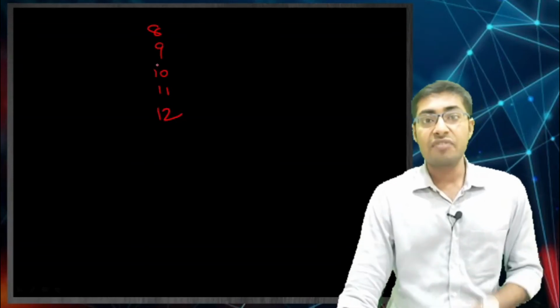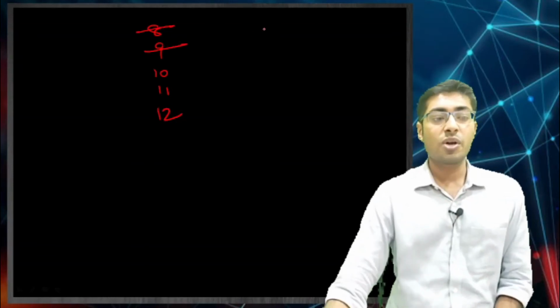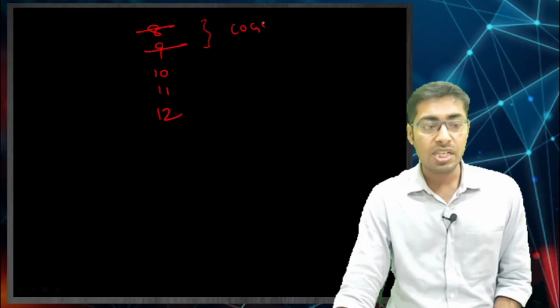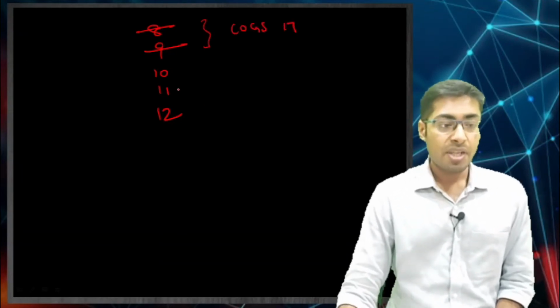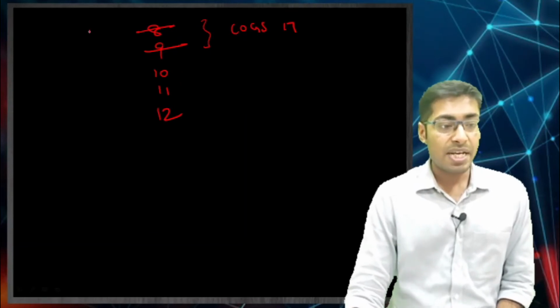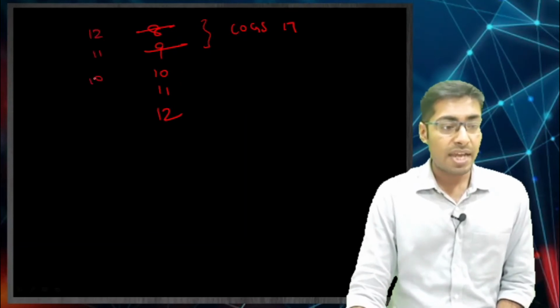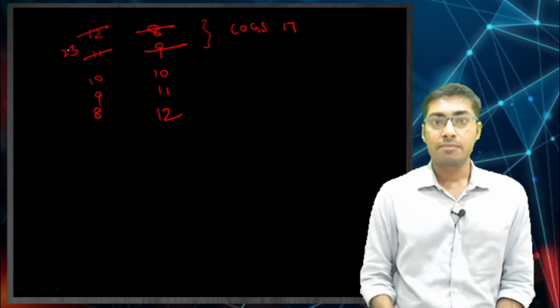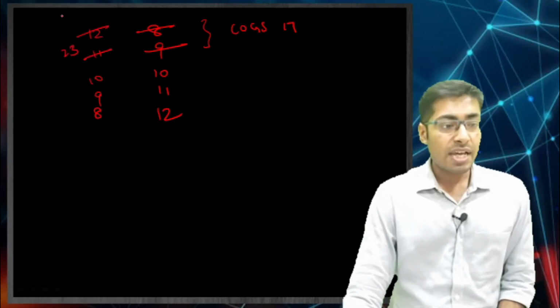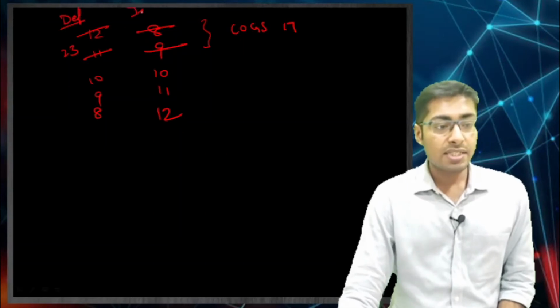Now in inflation, if you are using FIFO, then this is what is going to go out, this will become your COGS. COGS is 17. And if it is deflation, say for example, then I will be taking 12, 11, 10, 9, 8. In deflation my COGS will be 23, right. Okay, in case this is deflation and this is inflation.